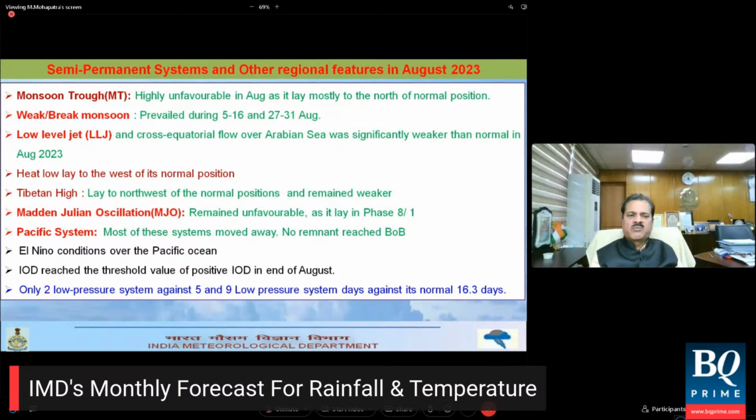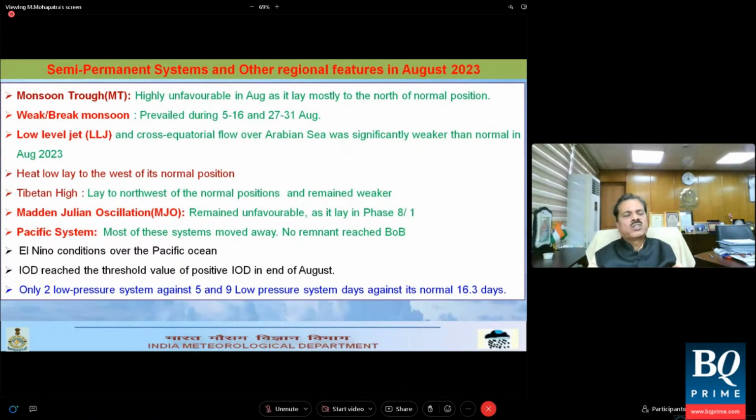We found that in the month of August, the heat low lay to the west of its normal position. That means the heating zone was away from the Indian region, moving towards the west. Usually, Jacobabad in Pakistan is the center of this heat low, and it shifted towards the west. Therefore, the temperature gradient weakened, and localized circulation could not be activated, which could have been ignited by this heat low.